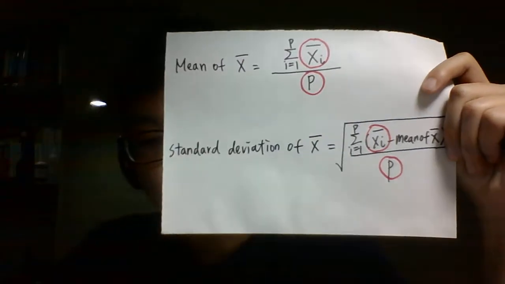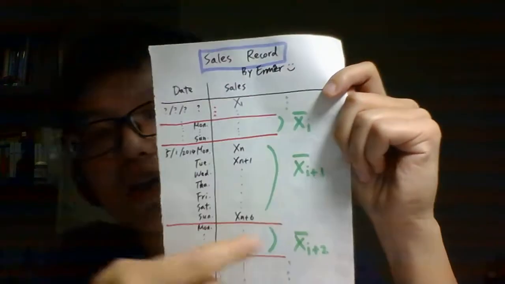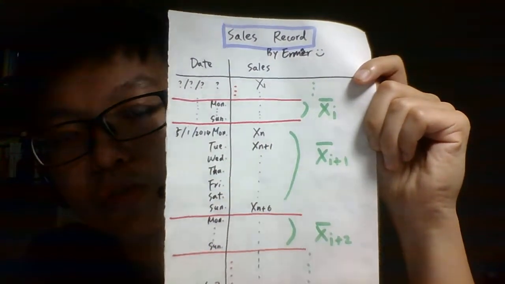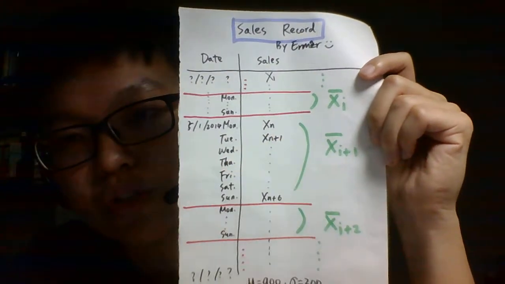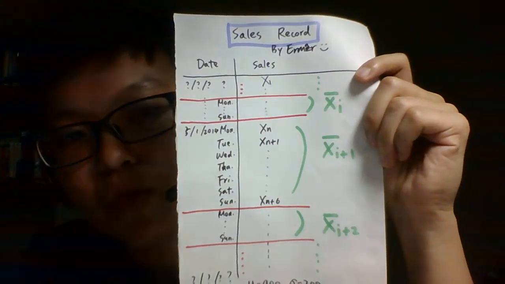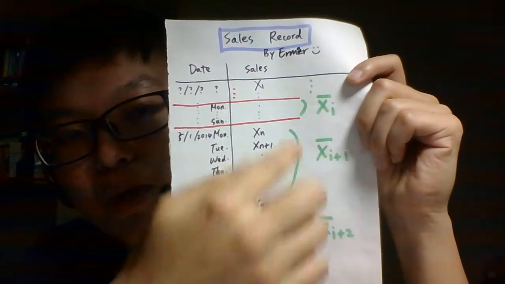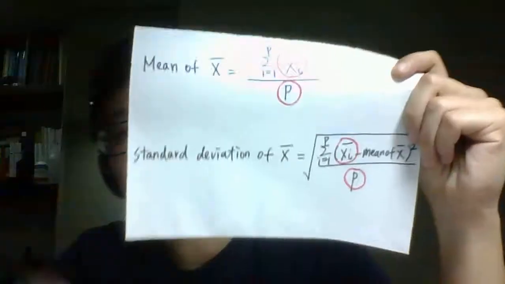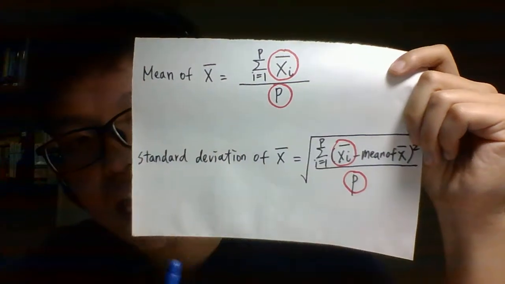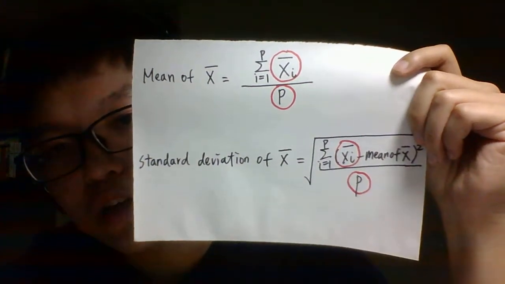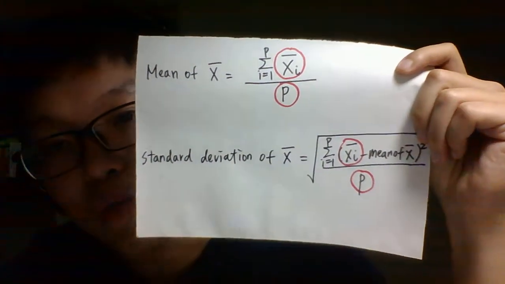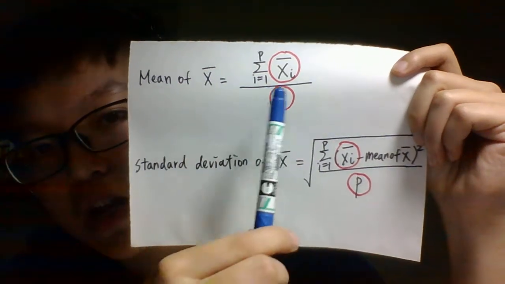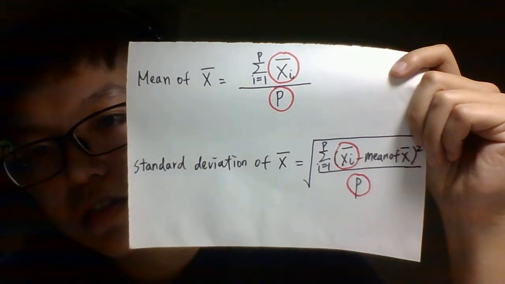Because we only know that there are a lot of sample means, but we don't know what the exact values are, and we also do not know how many sample means we have. So in this example, we cannot use this formula to get the answer we want, because there are too many unknown things.